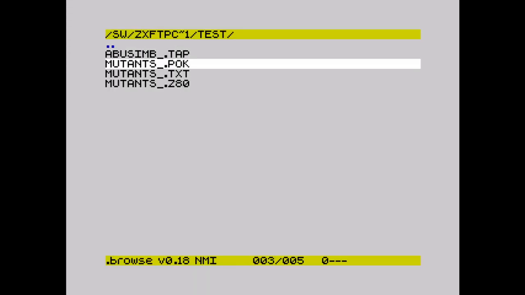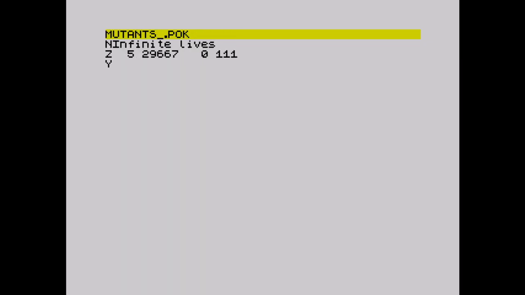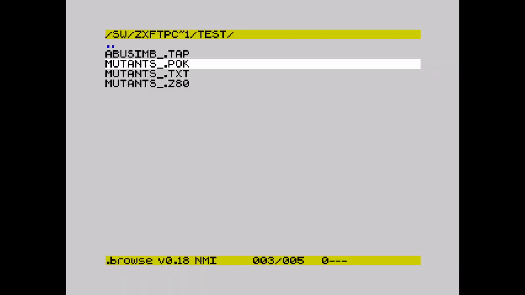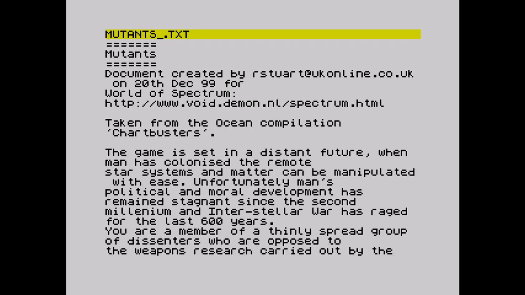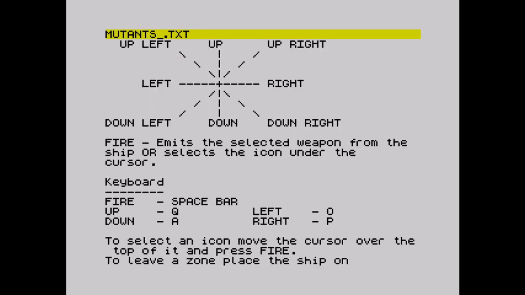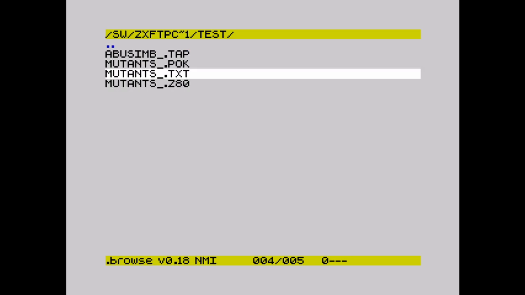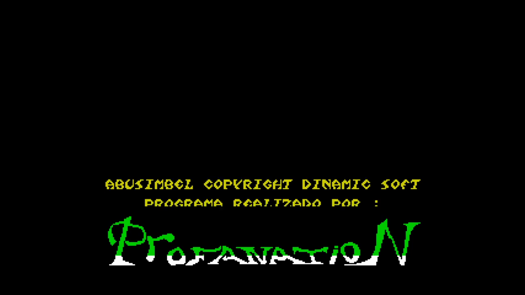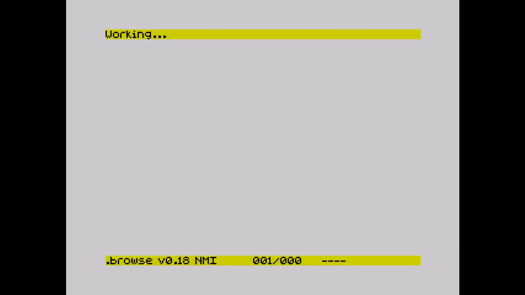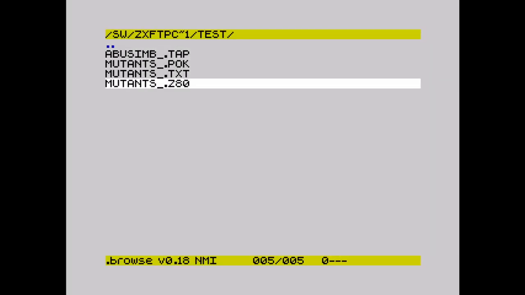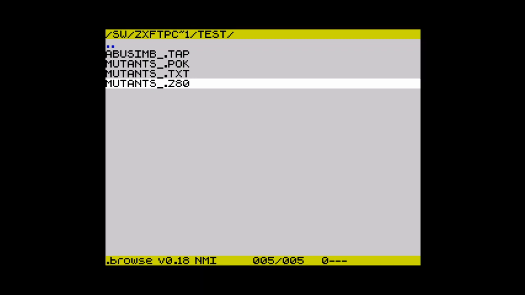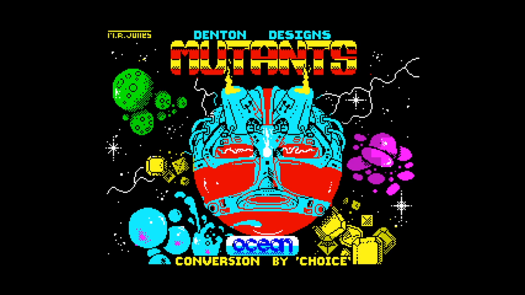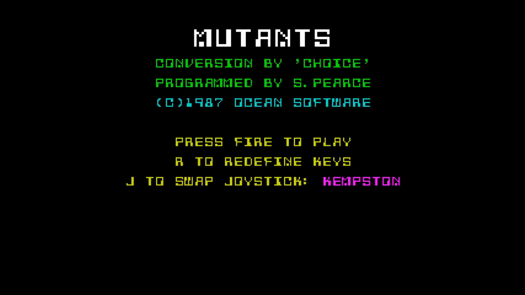Yeah, it's here. So let's view the poke file. Let's view the txt file. Let's run the tap file, and let's run the snap file. Yeah, it's there. So that's it for the client.